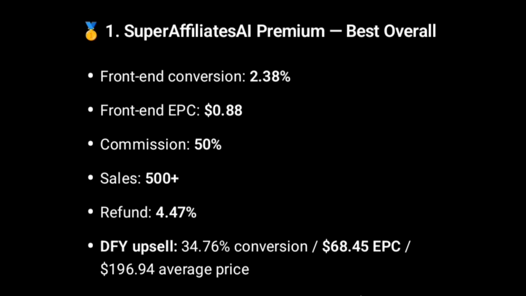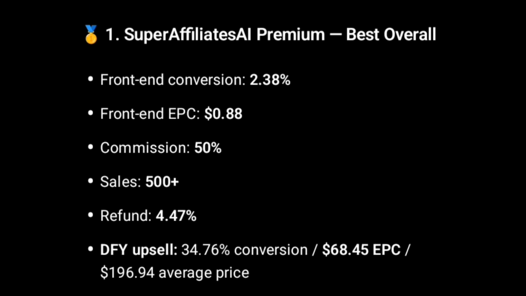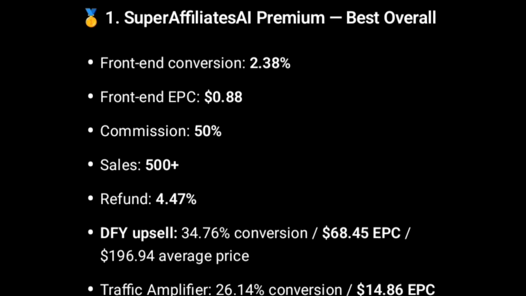So as you can see in this first product we selected here, number one, Super Affiliate AI Premium, you see that the product has a very good front end conversion, which is 2.38%. Then front end EPC is 0.88, almost $1. Then commission is 50%.